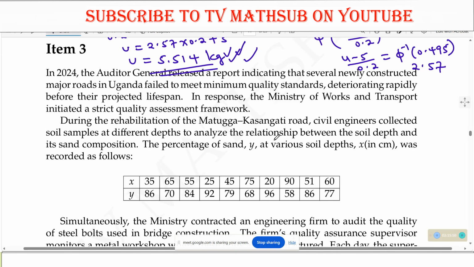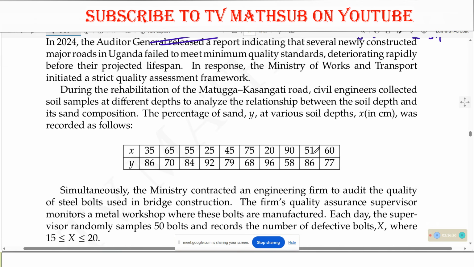Yes. Okay. So we were having that in response, the Ministry of Works and Transport initiated a strict quality assessment framework. During the rehabilitation of the Matuga-Kasangati Road, civil engineers collected soil samples at different depths to analyze the relationship between the soil depth and its sand composition. The percentage of sand Y at various soil depths X in centimeters was recorded as follows. So we have x and y values.